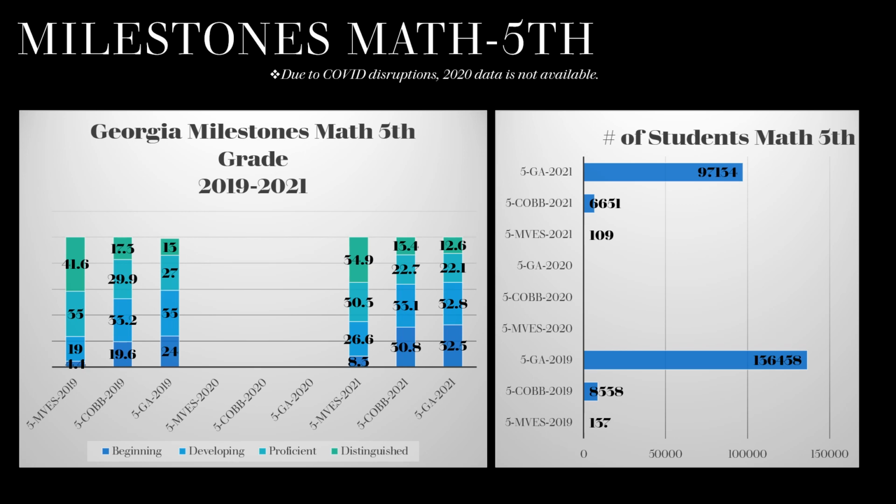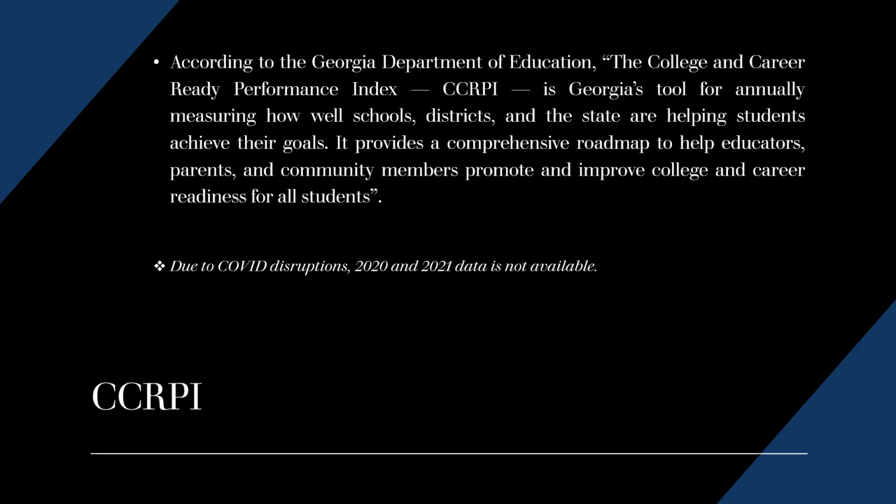There is a decrease in distinguished learners from 19 to 2021 due to possible causes of the COVID pandemic with loss of instructional time and academics. The student population at Mountain View Elementary School decreased from 2019 to 2021 for the school level, for the county level, and also the state level.